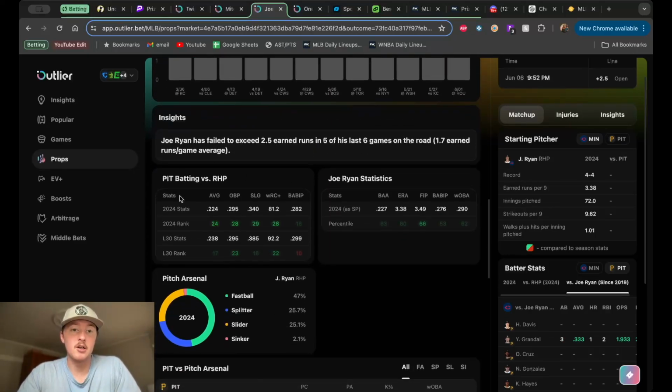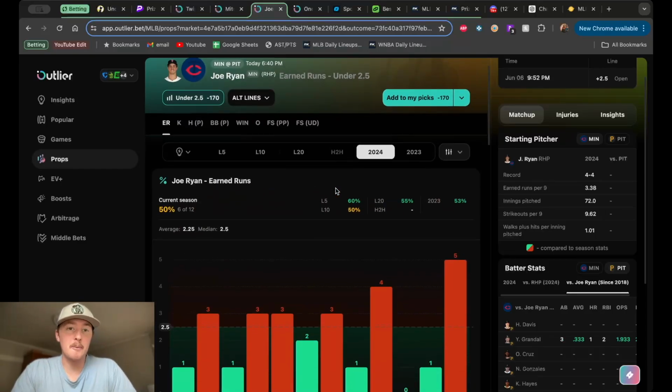But we want to take a look at the Pittsburgh bats against right-handed pitching, and they've been a little bit better. 17th ranked in terms of the last 30 days, batting .238. And then Joe Ryan's stats here, all the percentiles are green because he's a little bit better than average on all these things. His FIP being the best, 66th percentile, 3.49. So I'm not too impressed with Joe Ryan here.